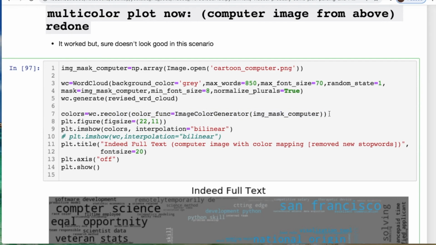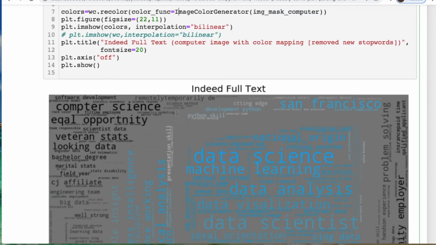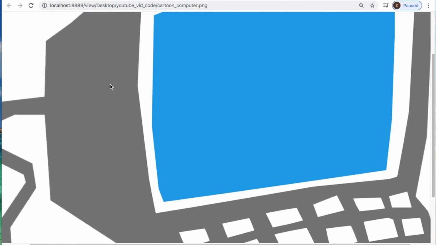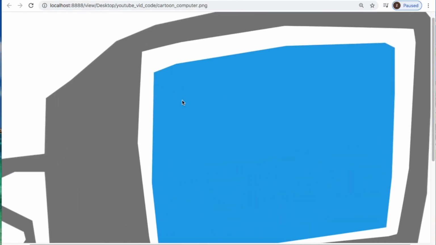This is the only thing that's different right here, this line. Let's go in here and look and see, okay, this is actually coloring a specific spot different from this other portion of this computer. Now let's look at what this computer image looks like. Here's what the computer looks like, okay? That's why you have this blue and this gray.